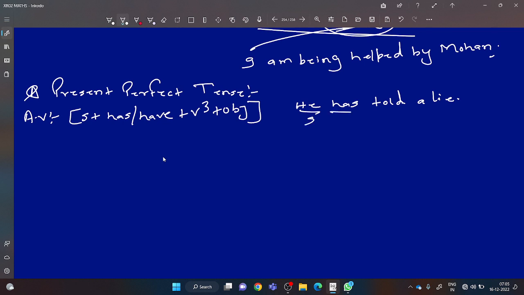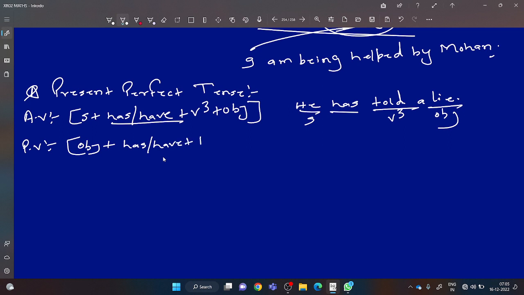He is subject, has or have, told is V3, a lie is object. Present perfect. What is the structure of passive voice? Please solve it. At first you will use object, then the helping verb. So has or have is already a helping verb. After has or have, been is given. Main verb V3 plus by plus subject.